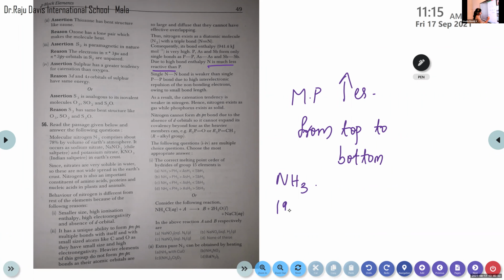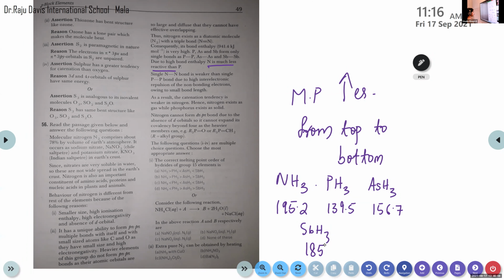NH3 is 195.2. Then PH3 is 139.5. Then AsH3 is 156.7. Then SbH3 is 185. This is the correct melting point of each compound. Then you can tell me which is the correct order.